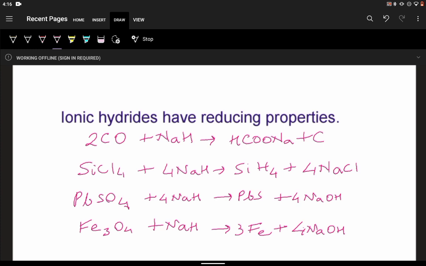Lead sulfate is reduced to lead sulfide PbS, and NaOH will be formed. Fe3O4 when treated with NaH gives iron, and NaOH will be formed. These are all reducing properties of the hydrides, where the compound with which the hydride is reacting is reduced.